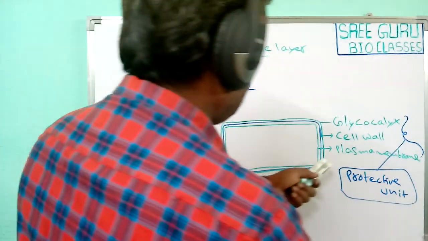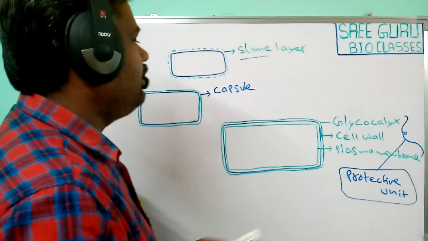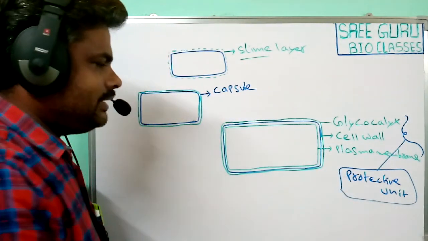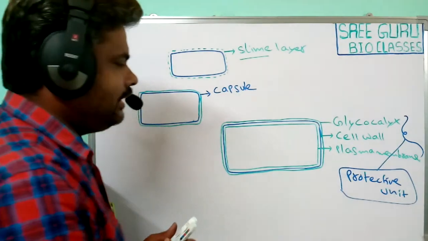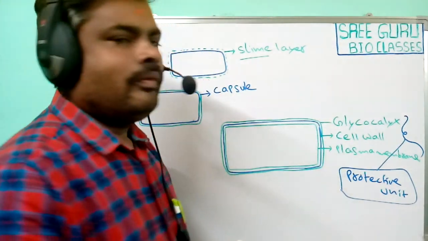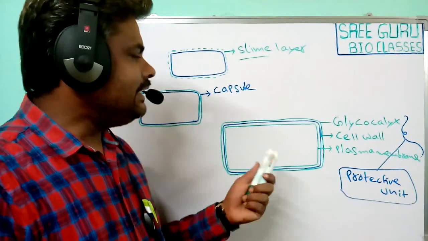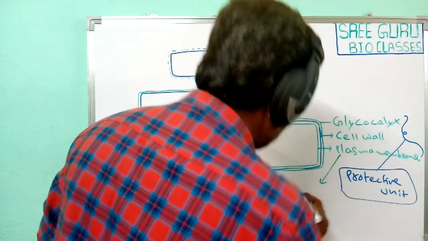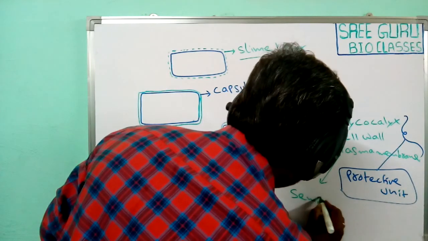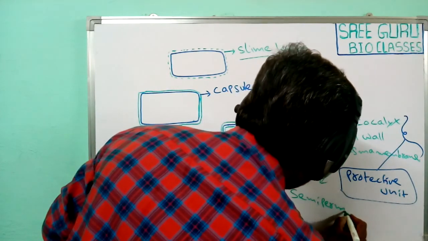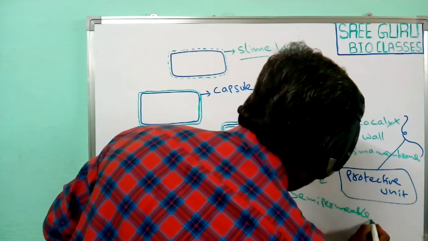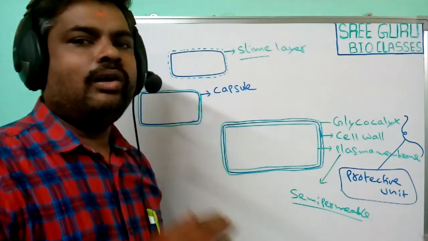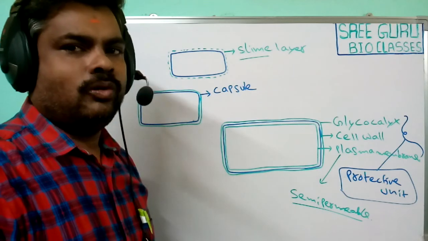Next, another layer present in the bacteria is the plasma membrane. The plasma membrane in bacteria is a semi-permeable membrane. What is the meaning of semi-permeable? Semi-permeable means it allows certain substances only.